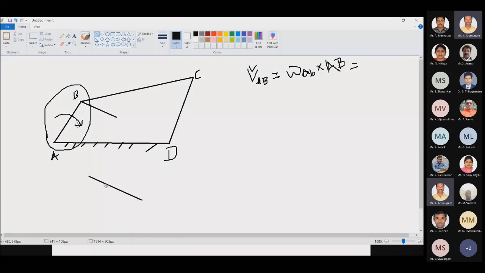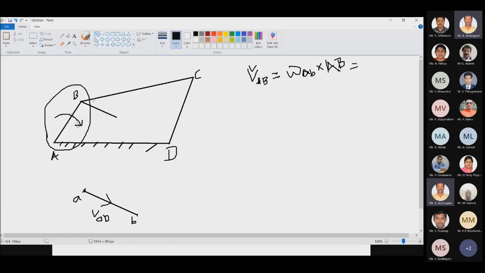I can take the line anywhere on the drawing sheet. So this is your velocity of A and velocity of B, points A and B. A is your fixed point which has 0 velocity. Then from A to B, I am drawing a velocity line which is velocity of AB.